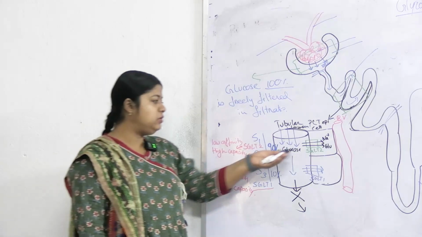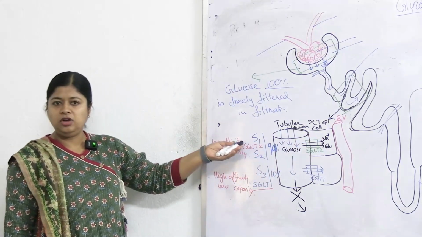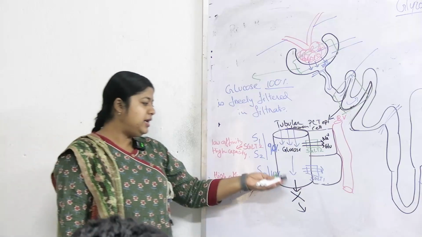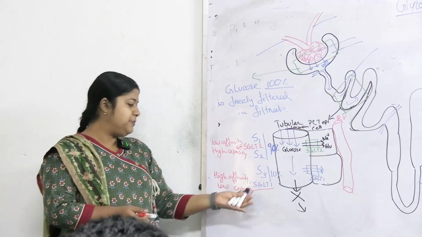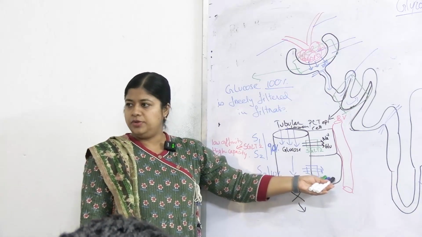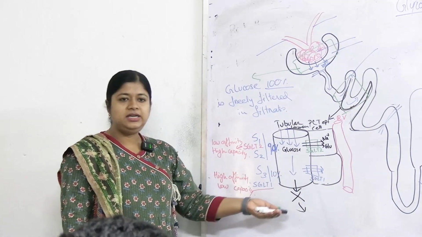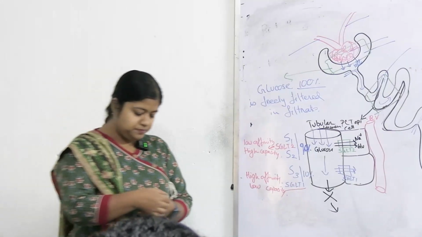So the majority of the glucose is transported via SGLT2 in the first segment of PCT, and the remaining 10%, whatever is left, whatever is passing through, will be captured by SGLT1 and then it will be reabsorbed. So 100% of the filtered glucose will be reabsorbed into the cells of the PCT.